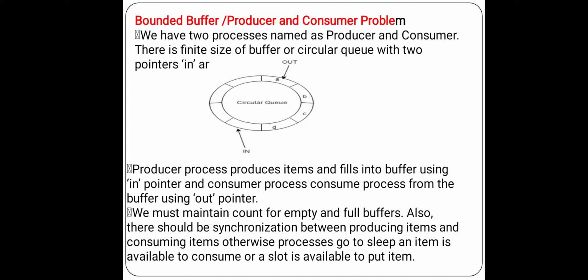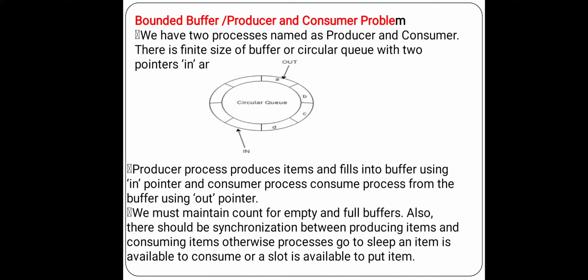Hope you know that for inserting elements into a circular queue, we use two variables, front and rear. Like that, here we use in and out. The producer produces items and fills them into the buffer using the in pointer.